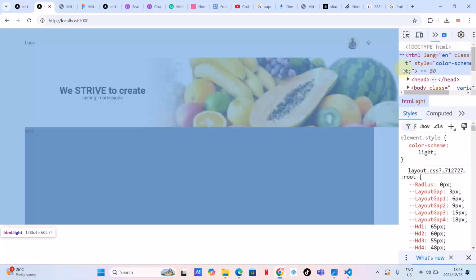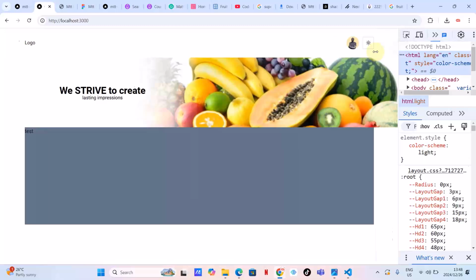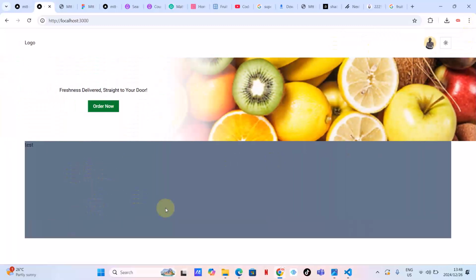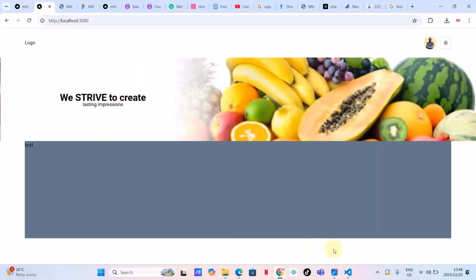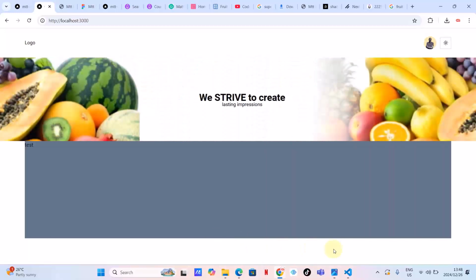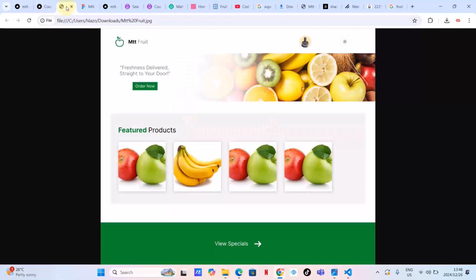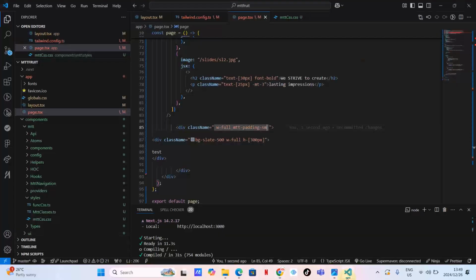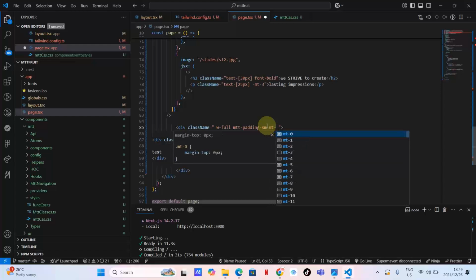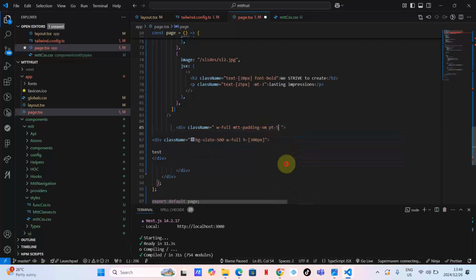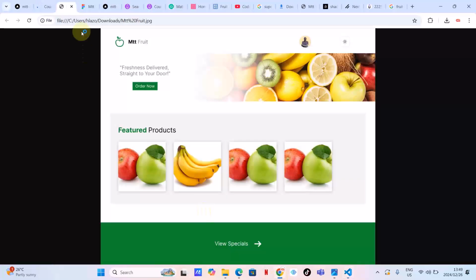What else do I want? Let me close this. I'm happy with this guy here. And then what else do I want? I want to come back to my mockup and see. This is what I have, and as you can see, this is not straight. There's a gap here which we need to consider. So what I want to do is padding top, PT. Yes, let's say padding top of 5, and let's see what will happen.